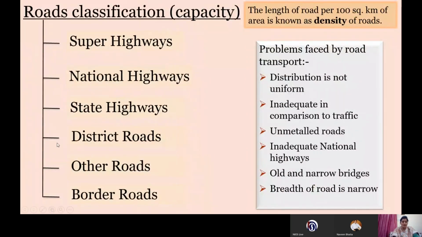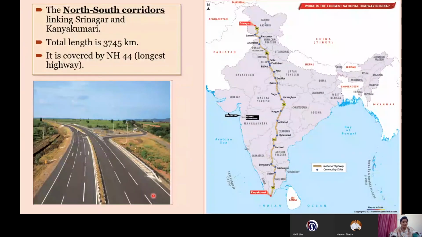So the roads are classified in India on the basis of capacity. We have the super highways. You can give the example of Golden Quadrilateral, North South Corridor or East West Corridor. Then we have the national highways, state highways, district roads, other roads under Pradhan Mantri Gramin Sadak Yojana, and we have the border roads. So one student asked that what are the characteristics of border roads.